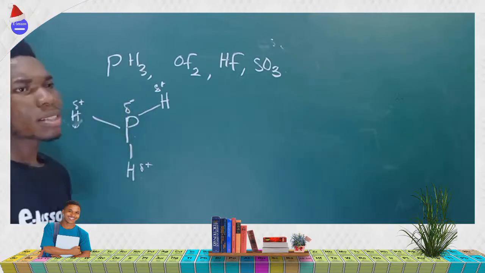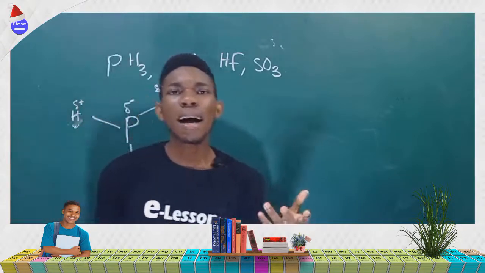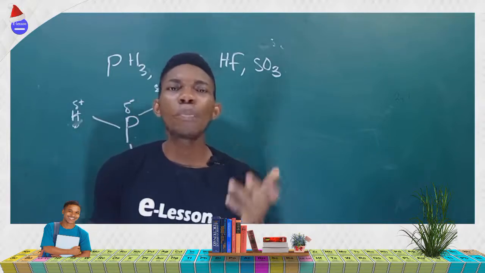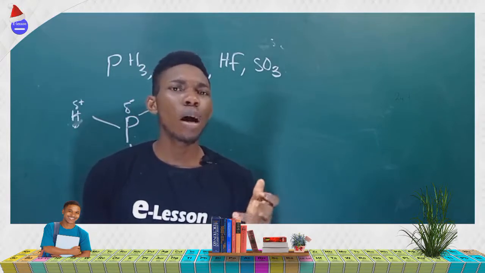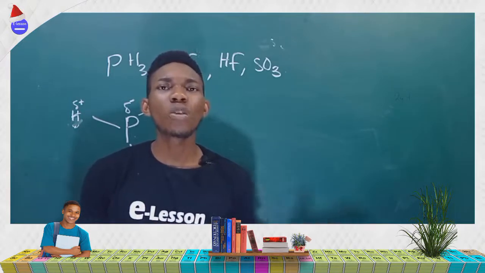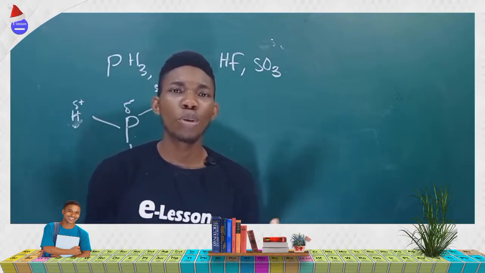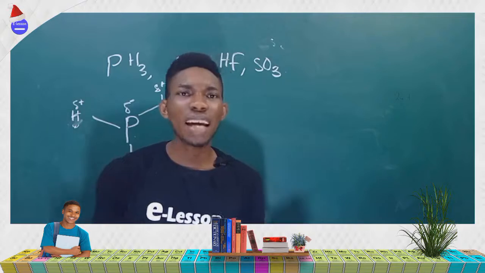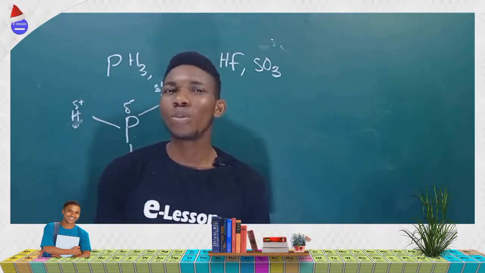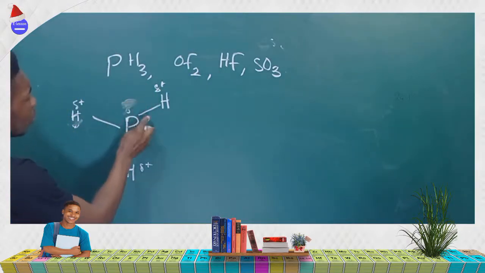Now, note, secondly, that a polar molecule must have a lone pair of electrons, or if any atom has a lone pair of electrons, such a molecule is likely to be polar. Let's take it like that. If an atom has a lone pair of electrons, such a molecule is likely to be polar. For instance, if we should write the Lewis dot structure for this particular compound,